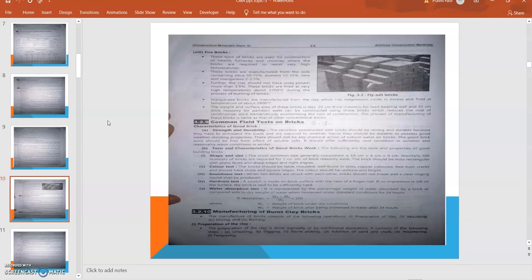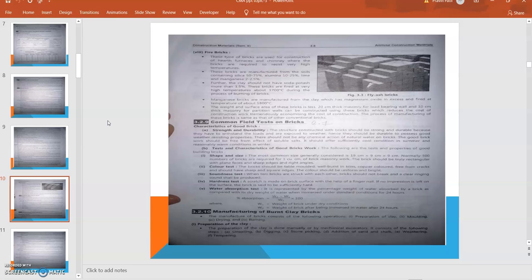When two bricks are struck against each other, the bricks should not break and a clear ringing sound should be produced. Well manufactured, good quality bricks should give the result of a clear ringing sound when we strike two bricks.